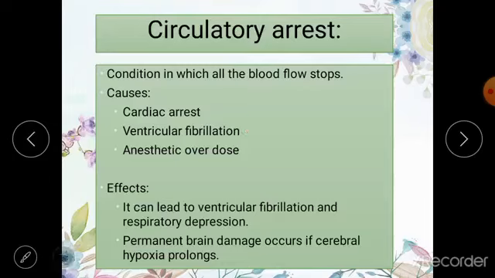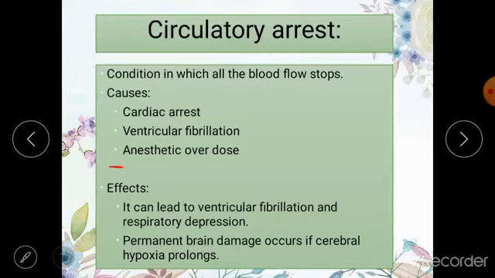As you have already studied in cardiac arrhythmias, ventricular fibrillation is a very serious disease in which the ventricle is not able to pump, and if the ventricular fibrillation is not reverted immediately, it will lead to cardiac arrest and may result in death. So, these two conditions which are concerned with heart and cardiac activity may lead to circulatory arrest.